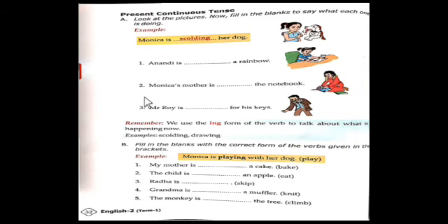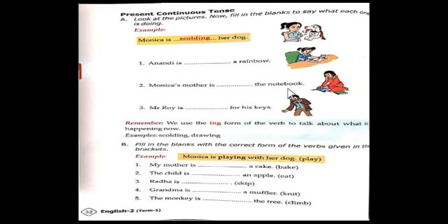Then second one, what is Monica's mother doing? Can you look at the picture and tell the answer? Yes, Monica's mother is wiping the notebook. Wiping. So wipe is the verb. Okay. So W-I-P-E, wipe. And when you add the ing form to the main verb wipe, then you have to drop the letter E. Okay, then it becomes wiping. So, Monica's mother is wiping the notebook.